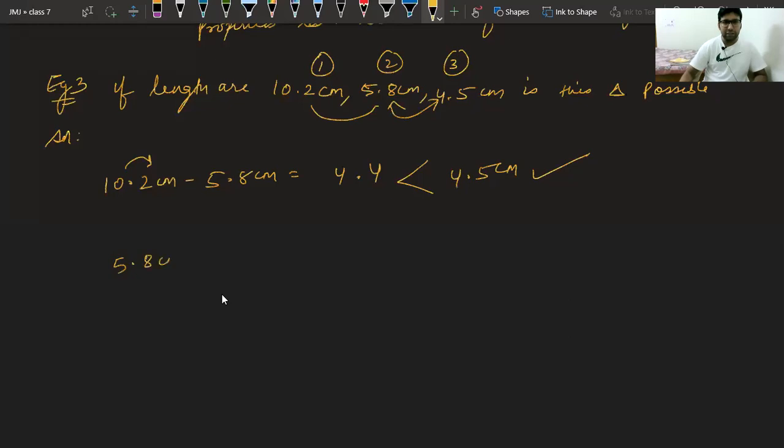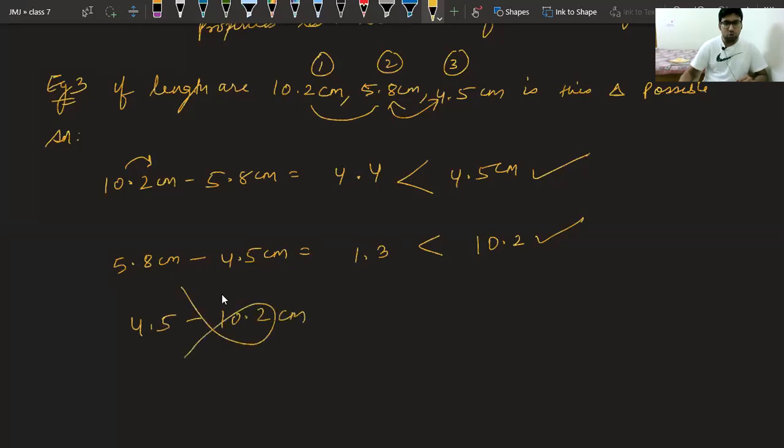5.8 centimeter minus 4.5 centimeter. What is the answer? You are saying 1.3. Very good. So 1.3 is less than 10.2. Again correct. The third property, class, if I write like this, it is wrong.